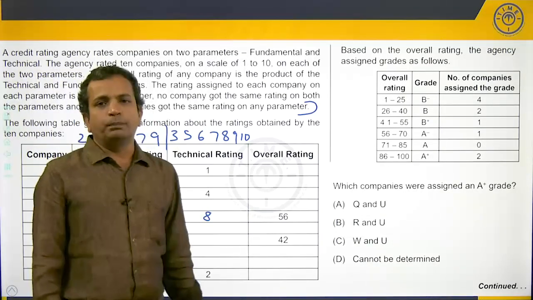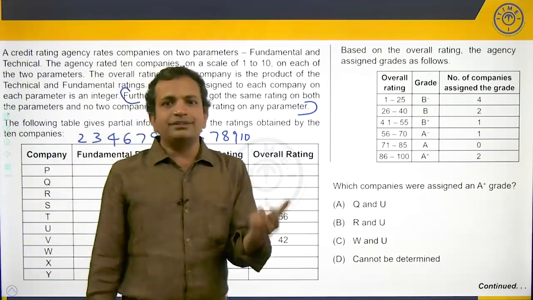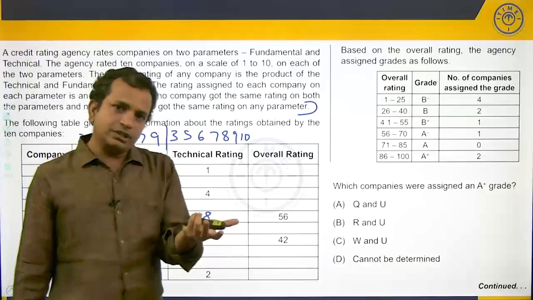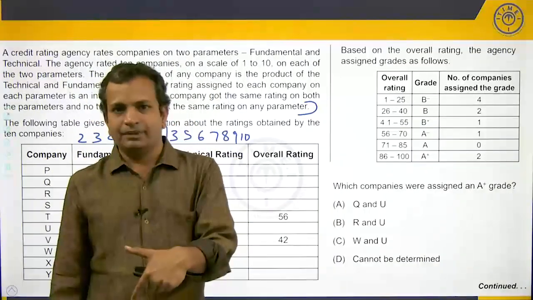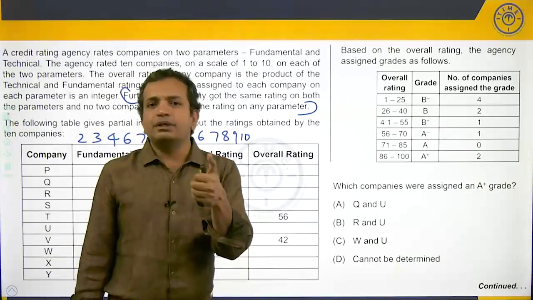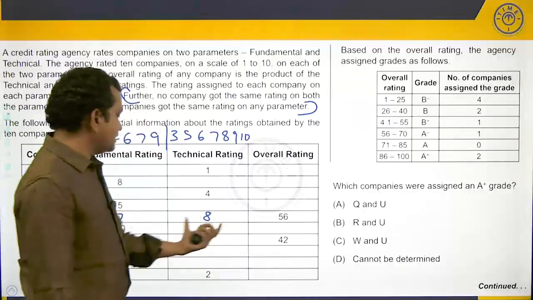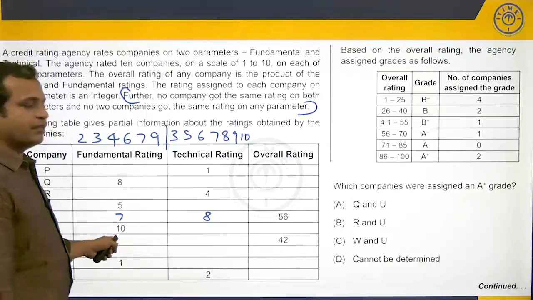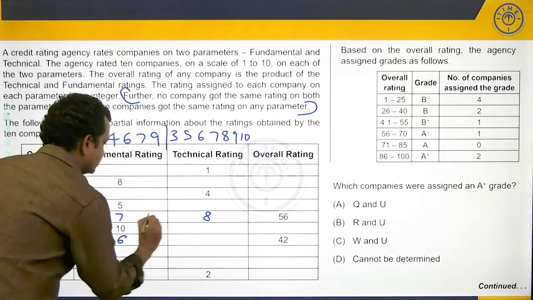Similarly, if you look at 42, 2 and 21, 21 is out. 3 and 14, 14 is out. 4 is not a multiple, 5 is not a multiple, 6 and 7. 8 is not a factor, 9 is not a factor, 10 is not a factor. So 6 and 7 are the only possibilities. So 7 is already here. We have just penciled in 7. So it has to be 6 here and